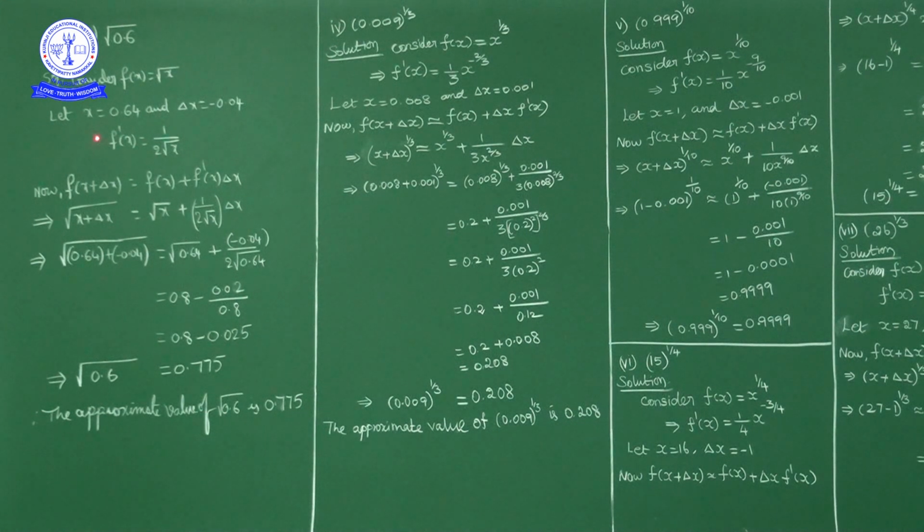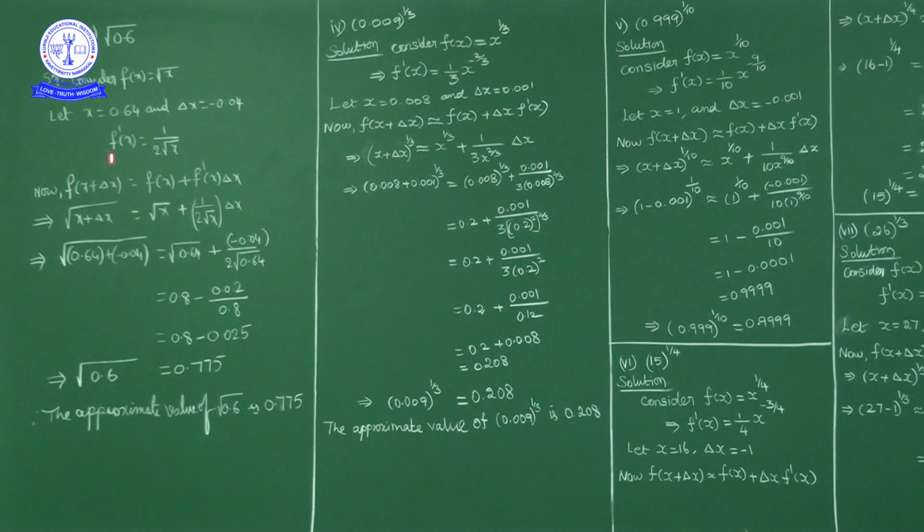So I'll consider x as 0.64. The difference between these two is 0.04, so delta x is minus 0.04, and x plus delta x is equal to 0.6.